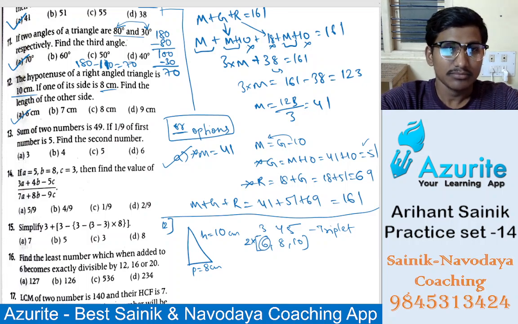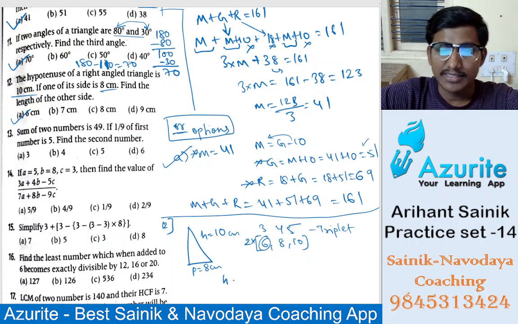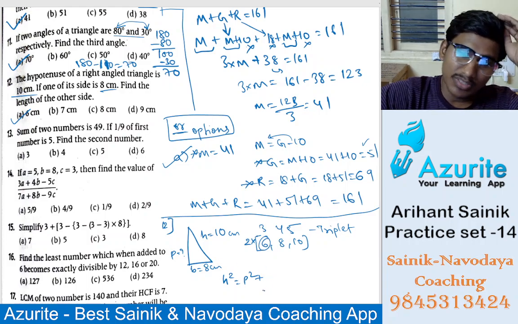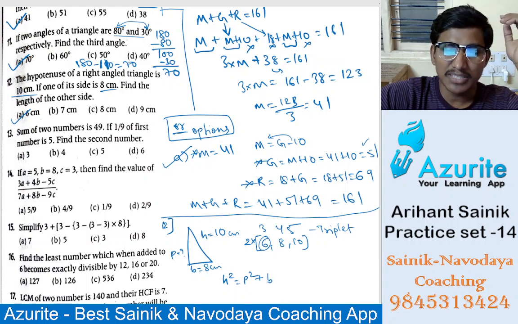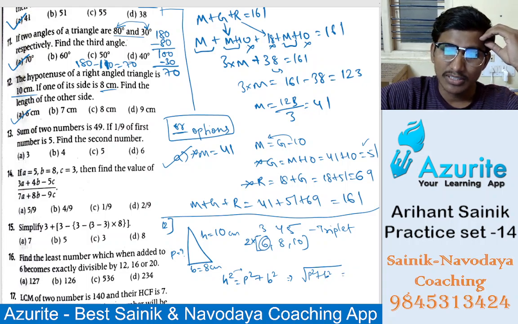Sir, we can do hypotenuse square equals perpendicular square plus base square. So 10 square is 100, minus 8 square, 64, 36 will be there. Square root of 36 is 6. So hypotenuse square equals perpendicular square plus base square. If you take this to the other side, it will be square root of hypotenuse square minus the other side square. So perpendicular is how much? Sorry, here we need to find what?